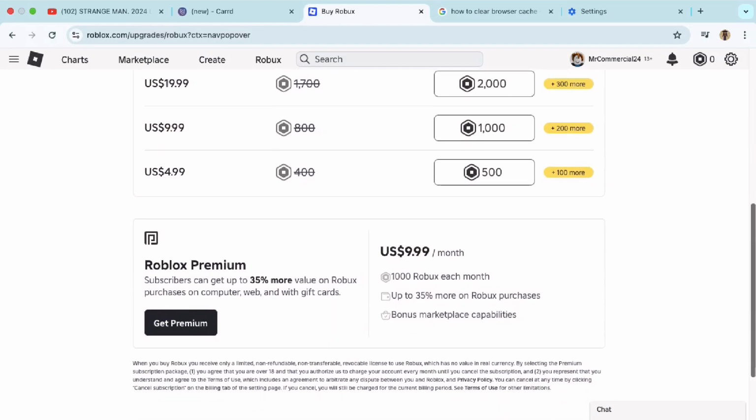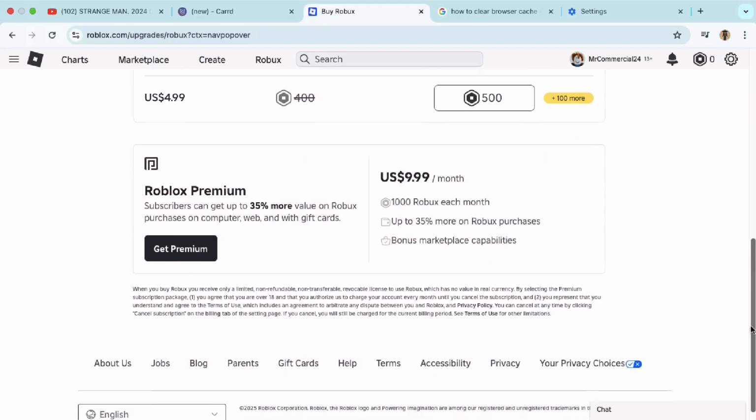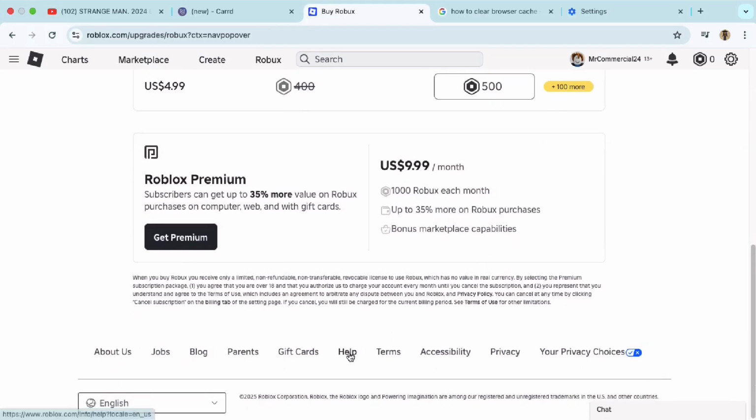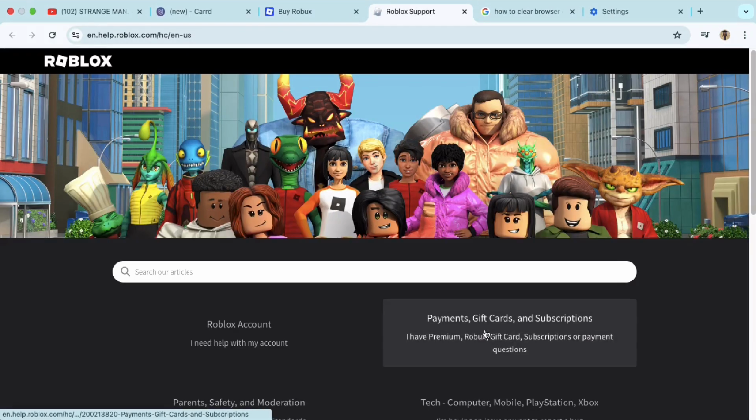Contact Roblox support. If none of the above works, the best option is to contact Roblox support. Go to the Roblox support page, select billing and payments, and submit a ticket with details of your error. Make sure to include your account username, the device you're using, and the payment method.